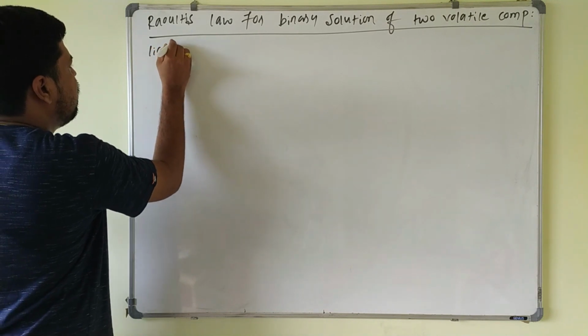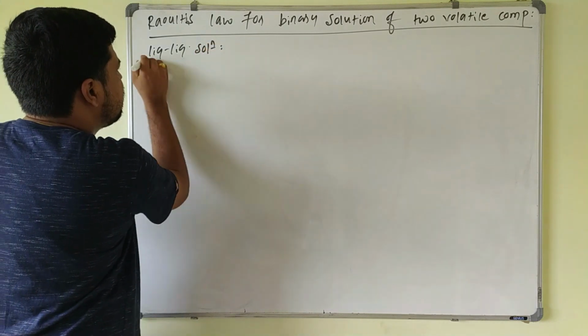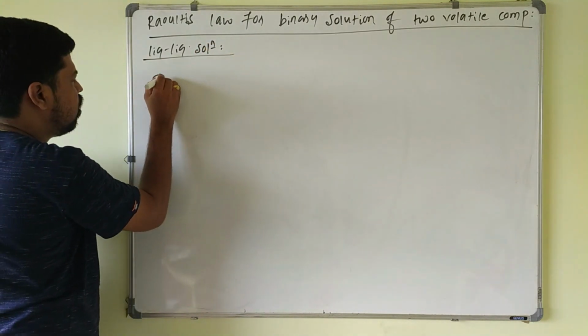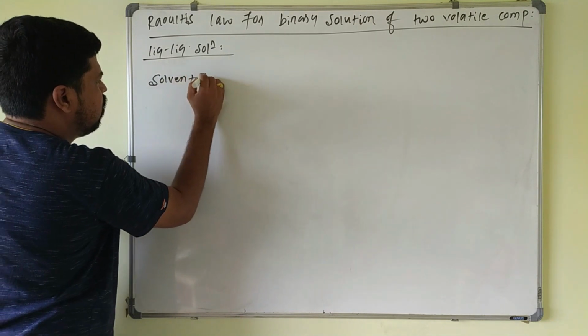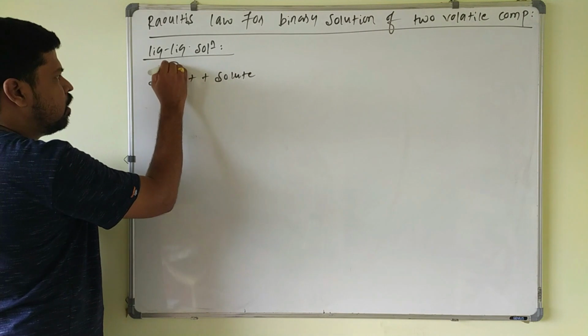In this liquid solution, we take the solvent as a liquid plus the solute also as a liquid. I will take component 1 as the solvent and component 2 as the solute. So the solvent is liquid and the solute is also liquid.